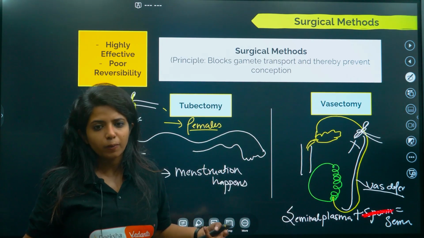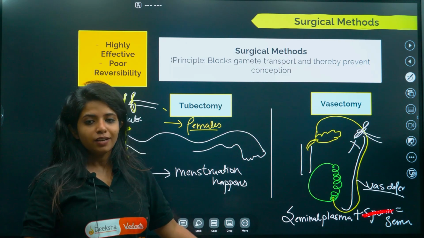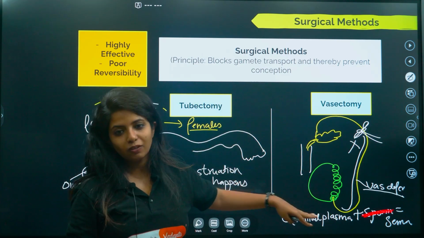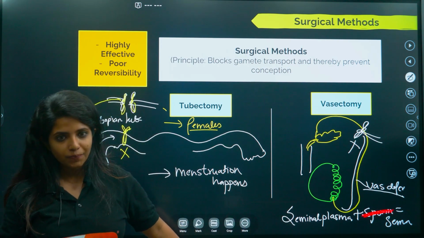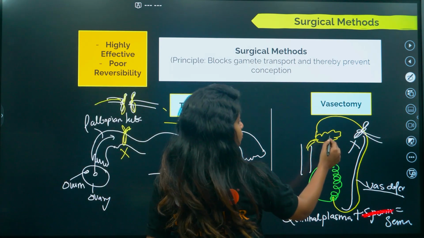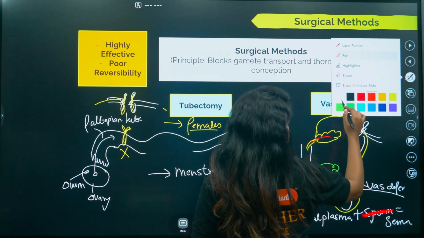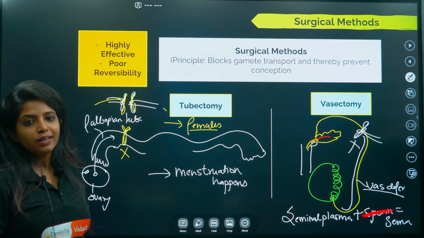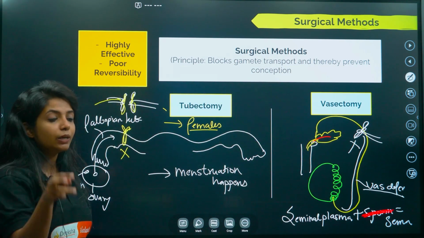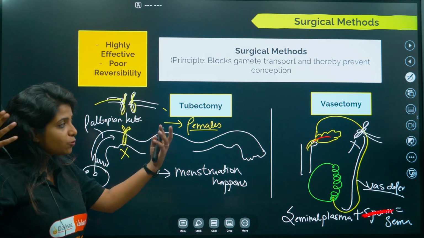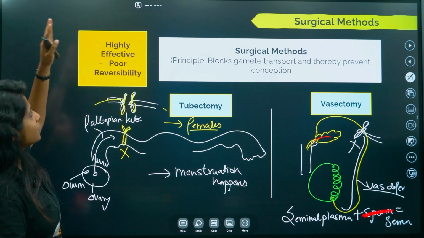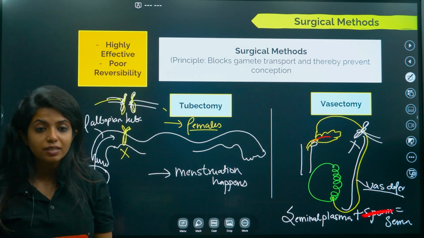You can just call it seminal plasma, but people definitely call it semen, so let's call it semen now. So semen will be there without the sperm. Seminal plasma and everything is being released by the glands present over here: seminal vesicle, bulbourethral gland, prostate and so on. So they will still ejaculate, but the ejaculate won't have sperms in it, which is why it is known as highly effective. So that is about tubectomy and that is about vasectomy, and that is highly effective with poor reversibility.